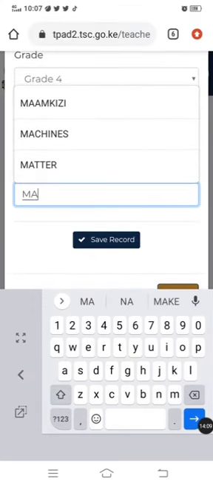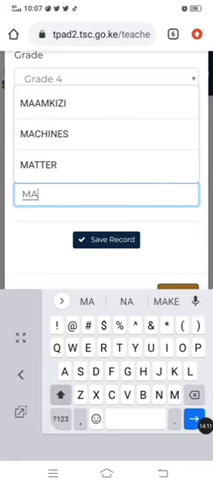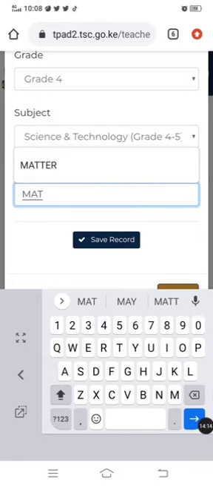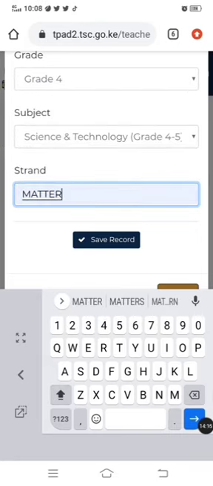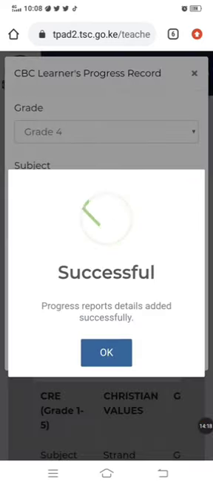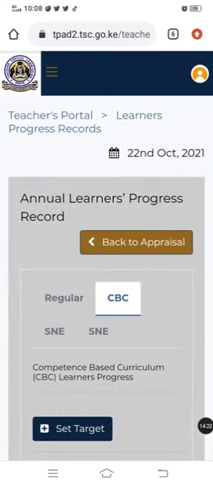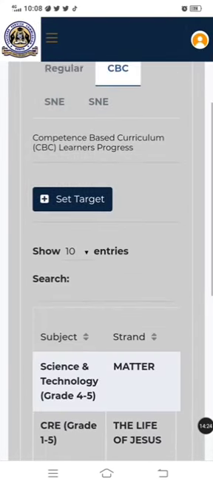That is a strand I have scheduled for. So I'm sure I will cover it, and the suggestion is there again. It makes my work easier. So save record. So we said if whatever you want to type is not among the suggestions, don't worry, just type it.